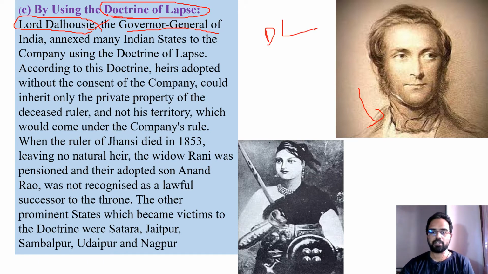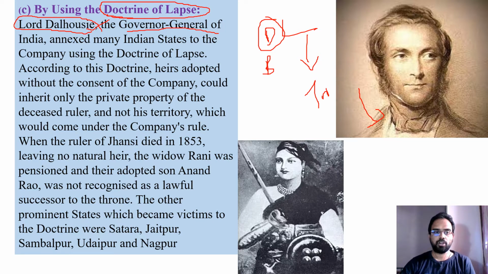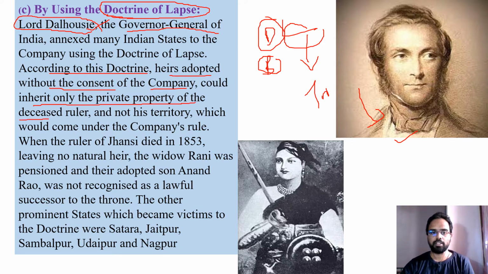So what is that policy? Doctrine of Lapse. Here, doctrine means a set of beliefs, and lapse means becoming invalid. So what is this Doctrine of Lapse, and who introduced it? It was introduced by Lord Dalhousie. According to this doctrine, heirs adopted without the consent of the company could inherit only the private property of the deceased ruler. So here, this Doctrine of Lapse says that the heirs...